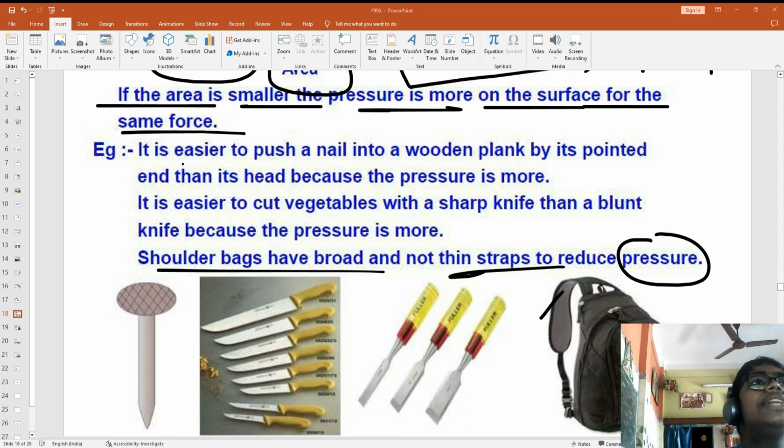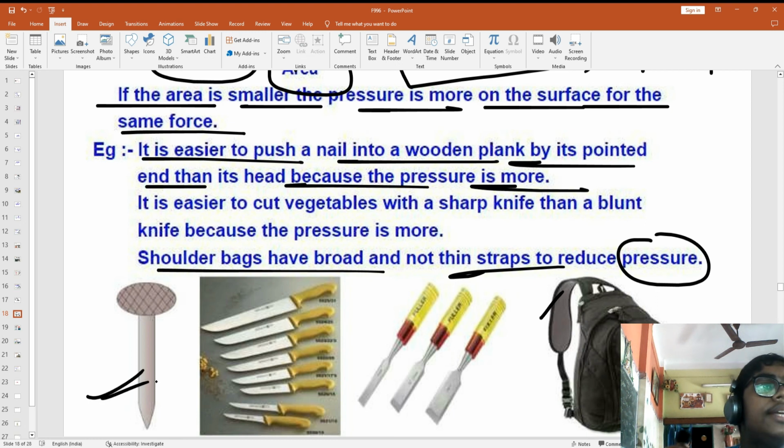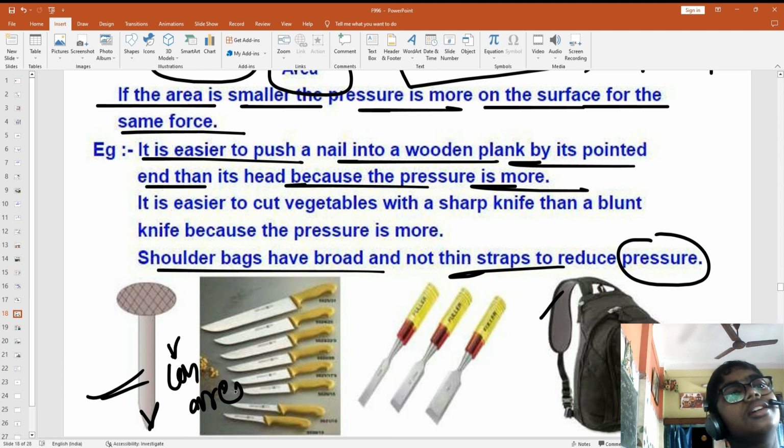Understanding some things you have to remember, that it is easier to push a nail into a wooden part by a pointed head because the pressure is more. With a pointed head we can easily push it into the wall. Why? Pointed head, less area. Less area means, tell me what? More pressure.